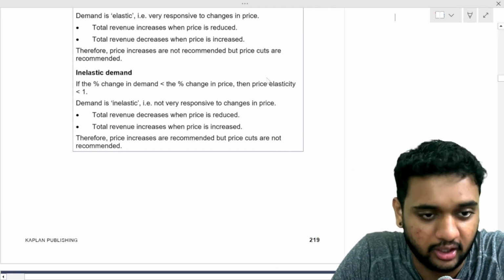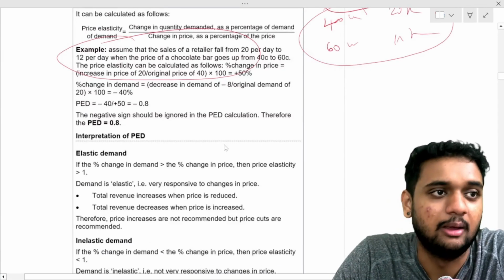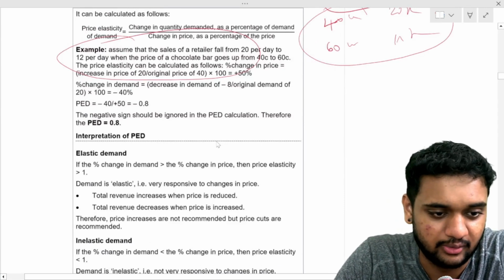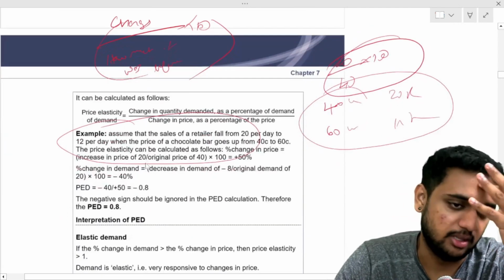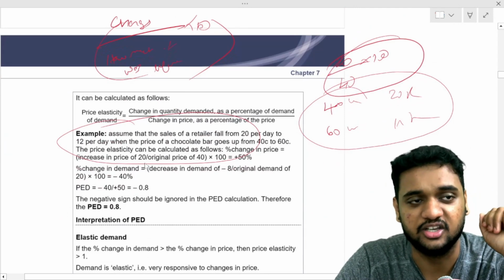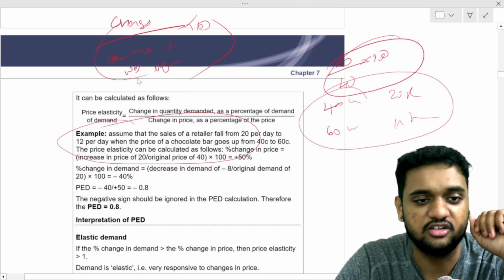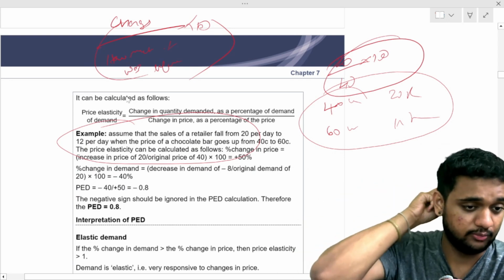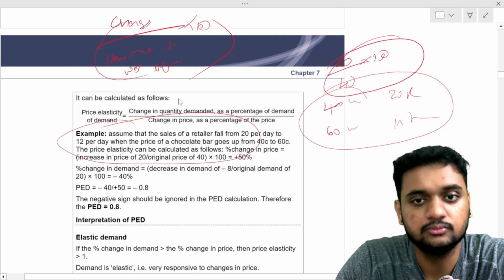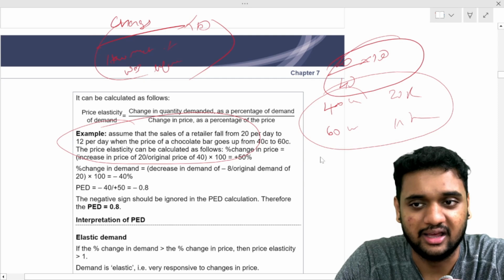Everything is given in the book, nothing to write. If you go through price elasticity of demand, everything is given there. Just write the formula to find the percentage change in quantity demanded and the percentage change in price: change divided by how much it was before. Rest everything is there in the book.